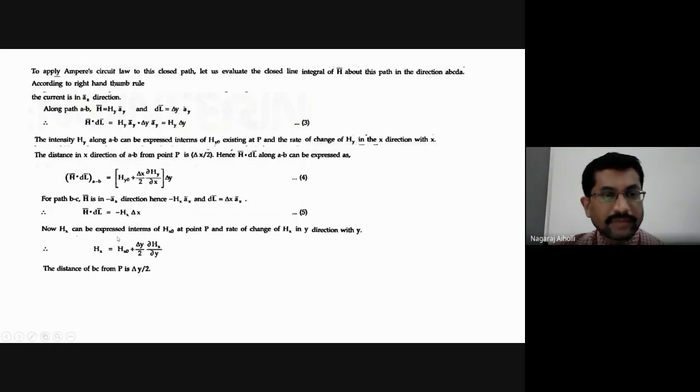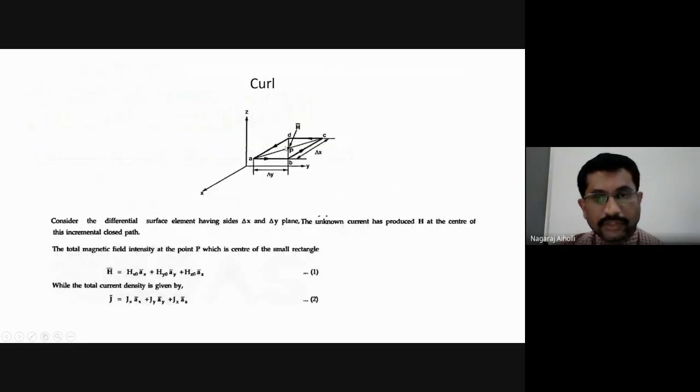Now, hx can be expressed again as we expressed for the previous one. Hx can be expressed in terms of hx naught at the point P due to this delta x plus the component from the center point P to the midpoint of the line B to C. That means we have to differentiate. Now, x is what we have considered. The other one remaining is y.